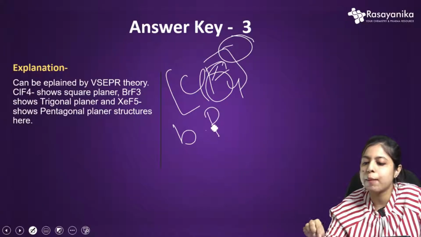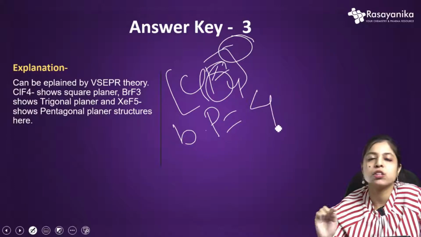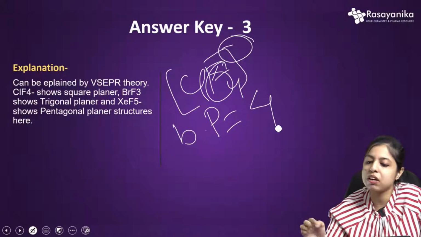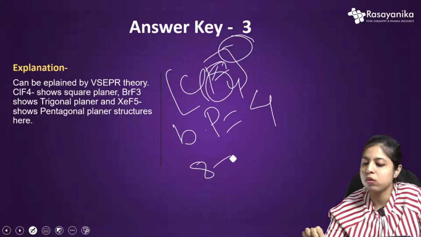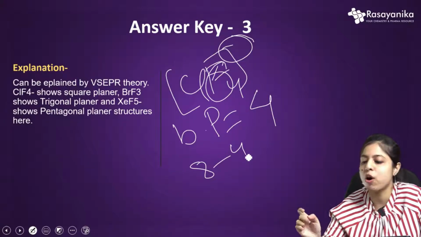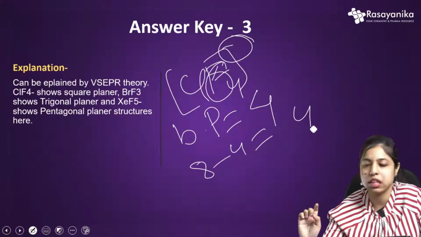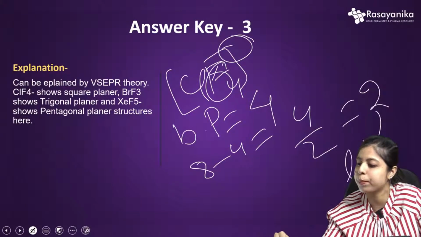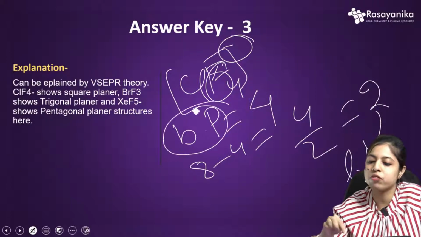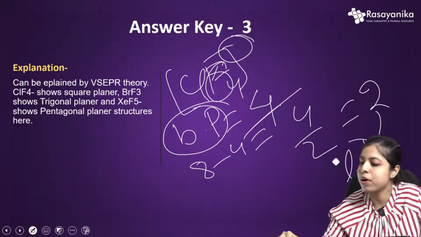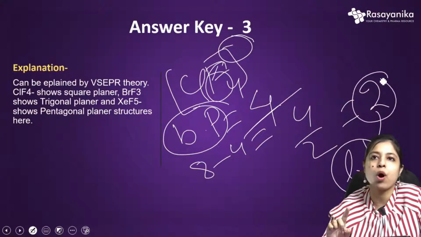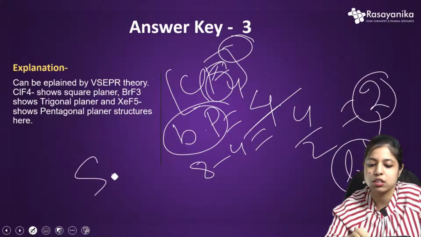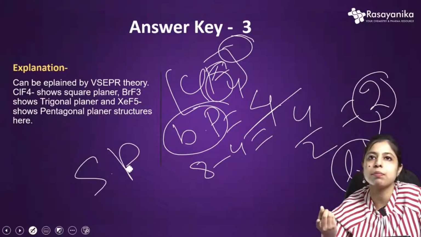The number of bond pairs will be 4, because 4 fluorine atoms are attached. Of the 8 electrons, 4 participate in bond formation, so only 4 electrons are left. Divided by 2, that gives 2 lone pairs. So we have 4 bond pairs and 2 lone pairs. It is a square planar structure, so it is a planar structure.